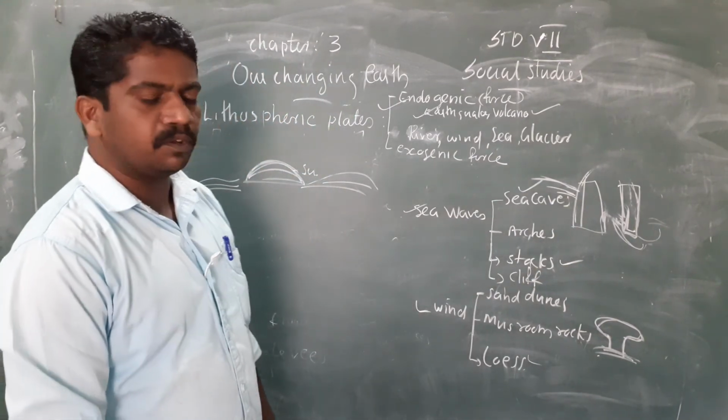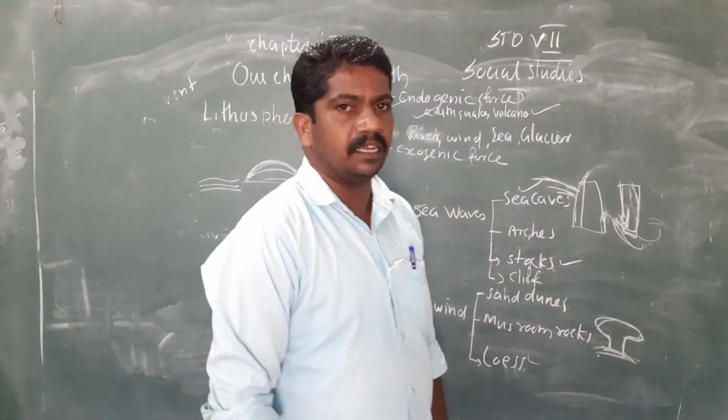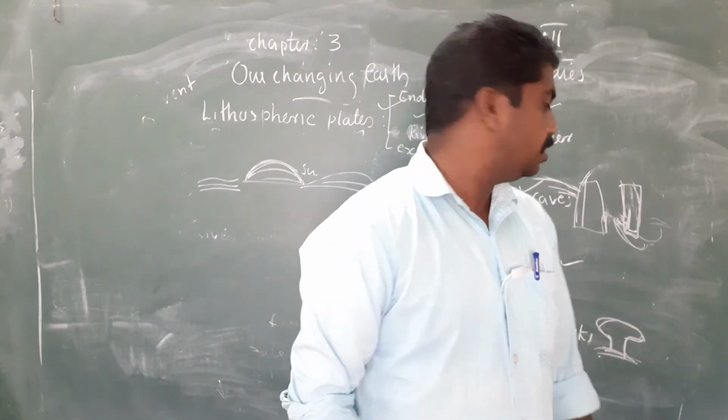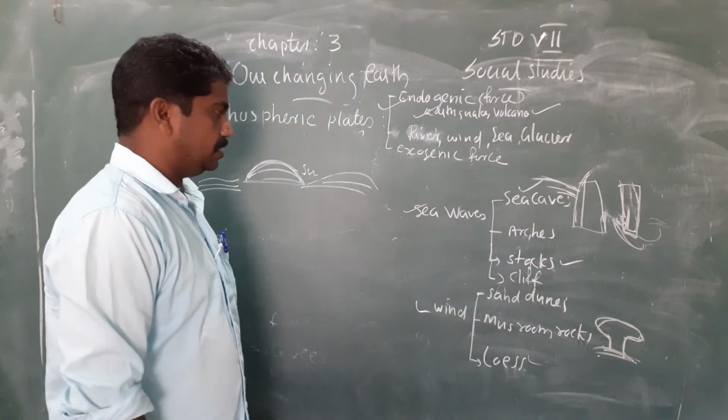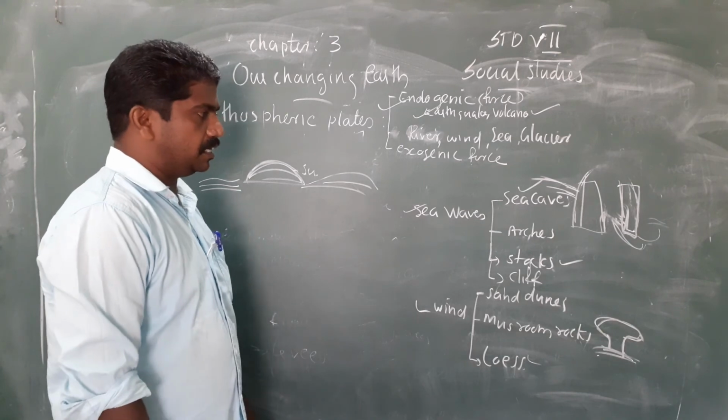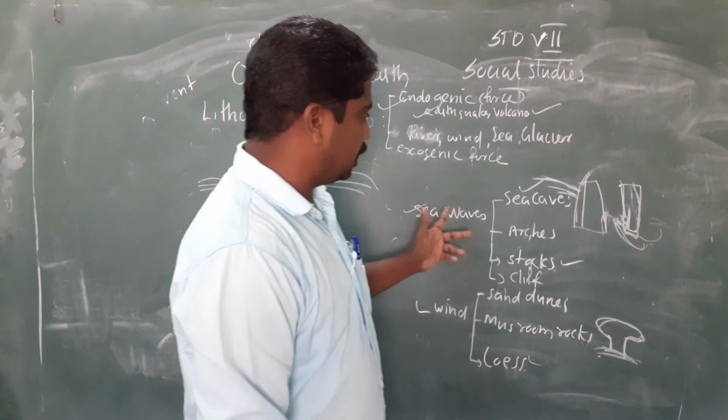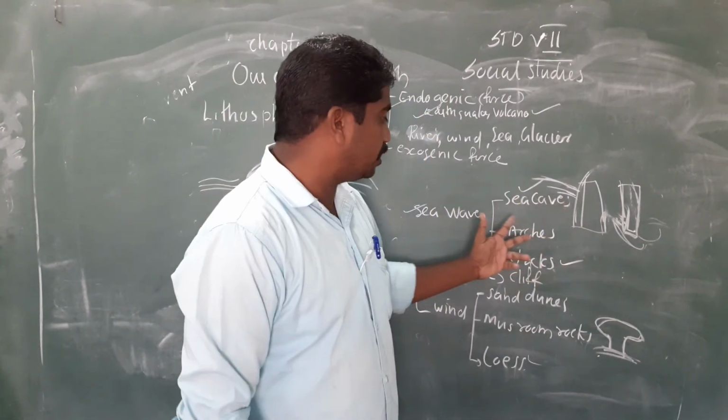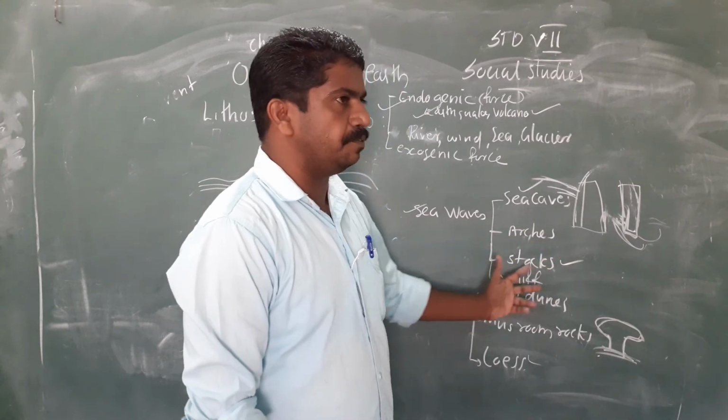River can cause meanders, oxbow lakes, floodplains, and levees. Then sea waves also can make changes. Sea waves make changes like sea caves, arches, stacks, and sea cliffs.